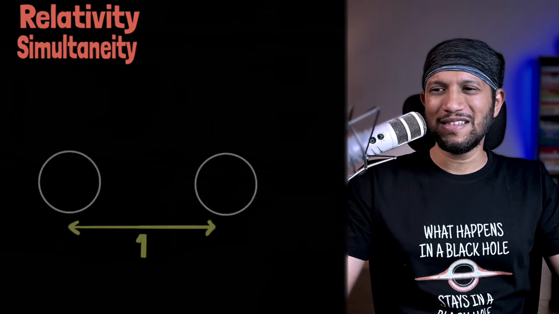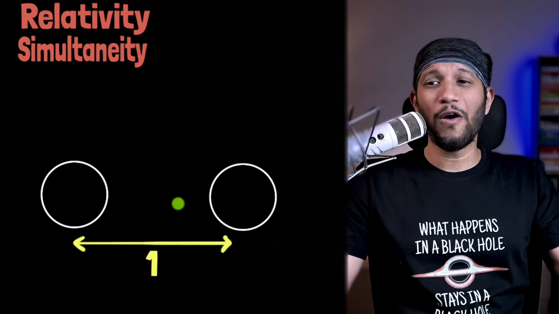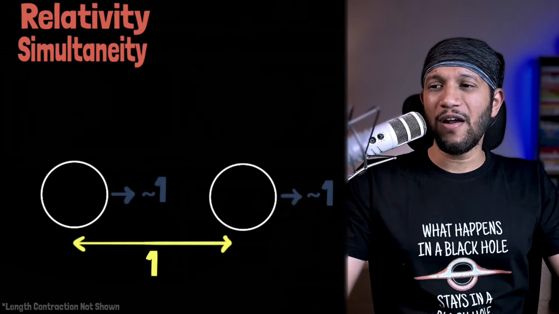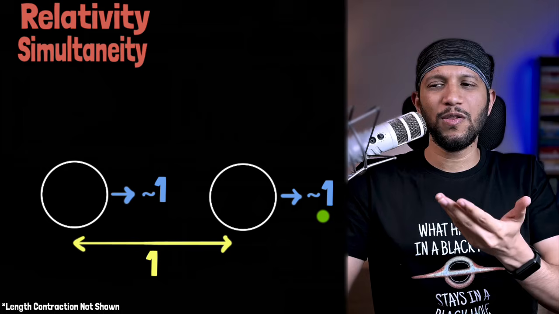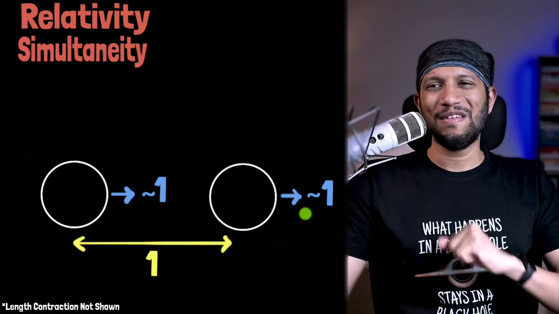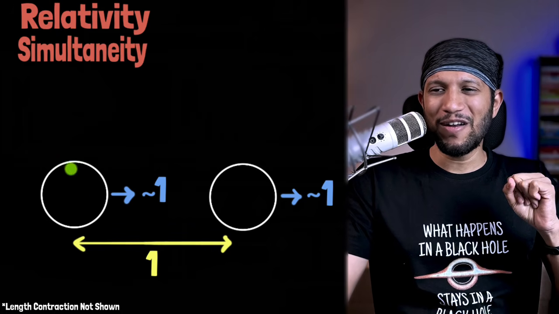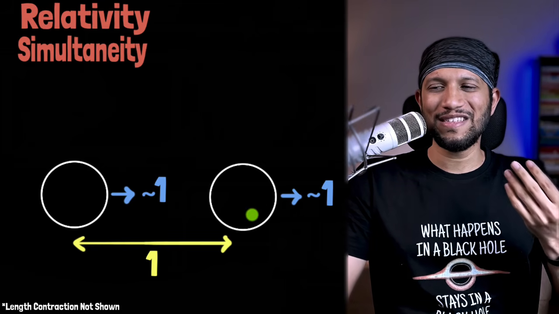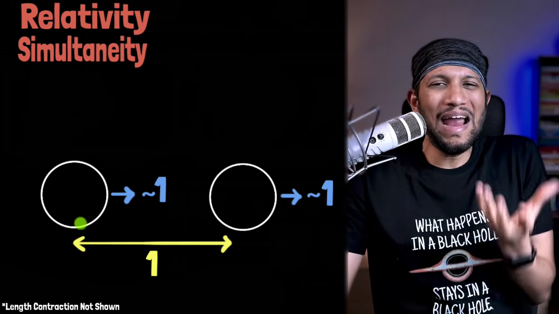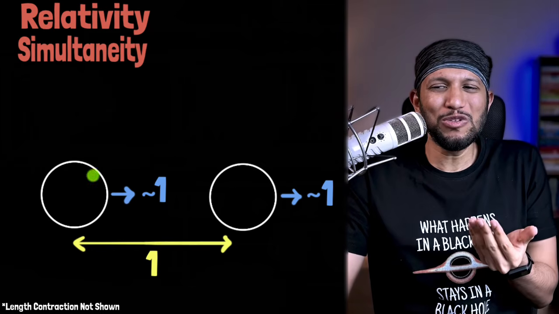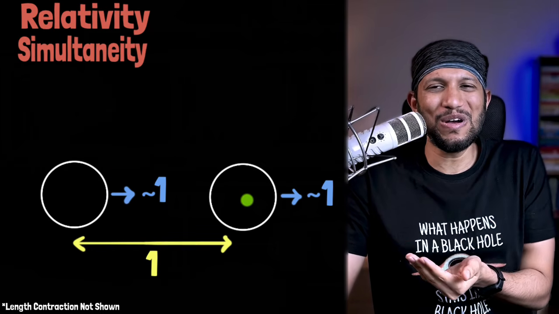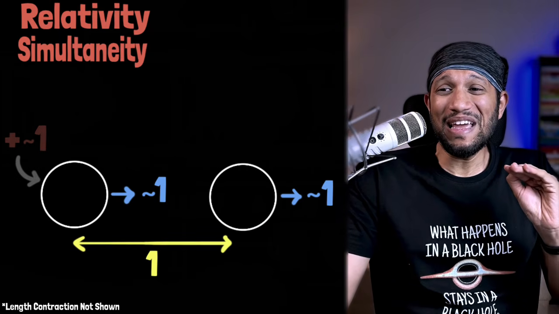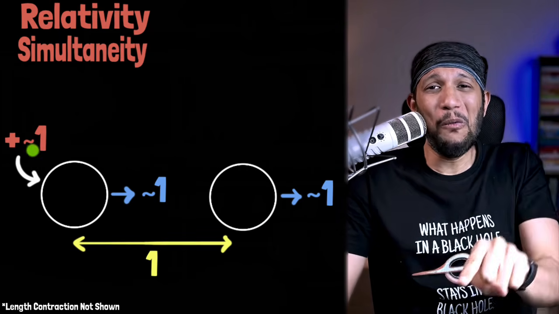And the way to look at it is, if you have 2 clocks or 2 events that are, let's say, 1 unit apart, and they are also moving very close to the speed of light, then we already know that the events at the back would be ahead of the events in the front. But can you make a wild guess in this particular case? How much will this clock be ahead compared to this clock? Just make a wild guess. It turns out to be pretty much by 1 unit.